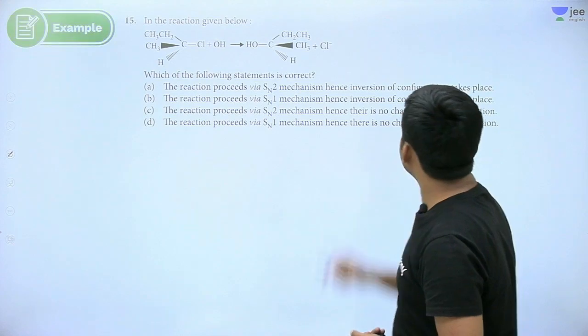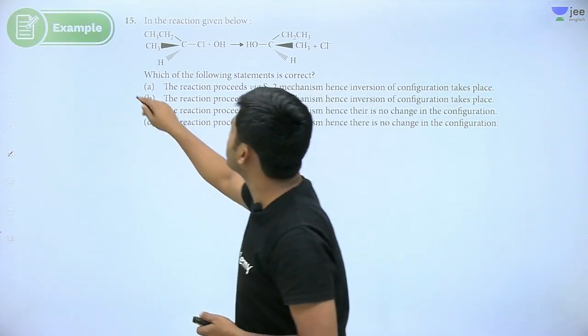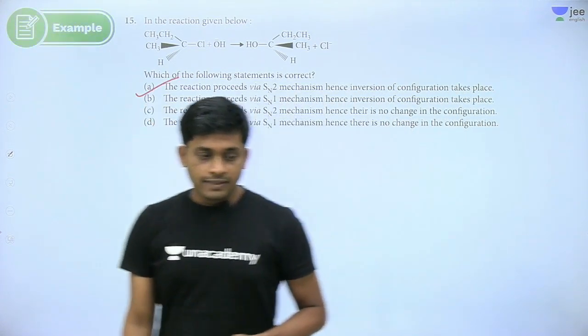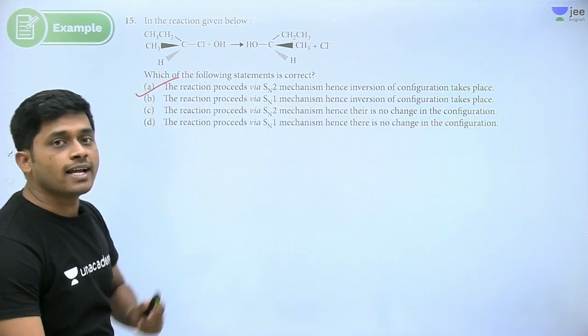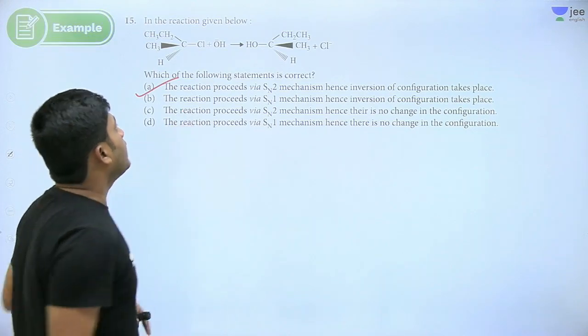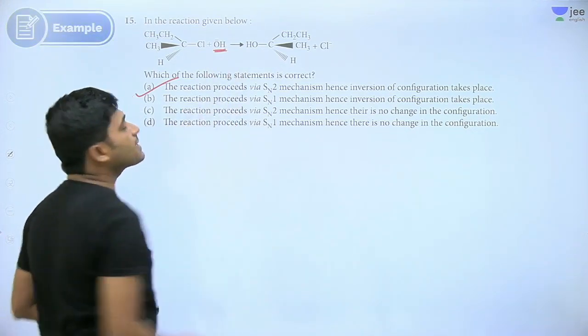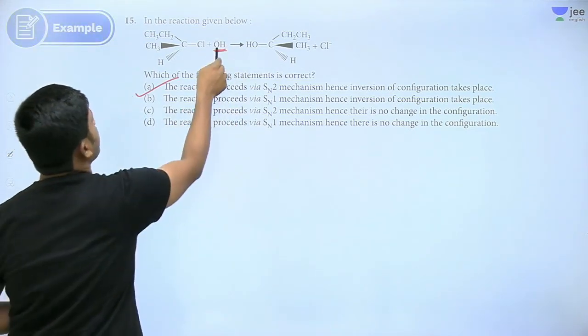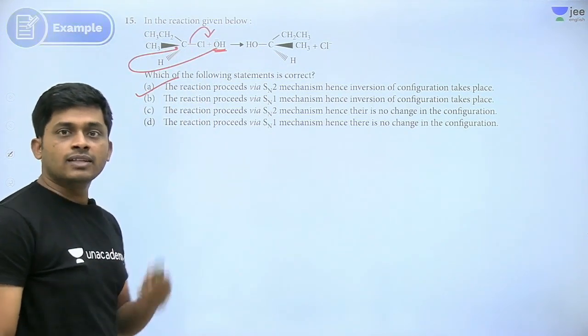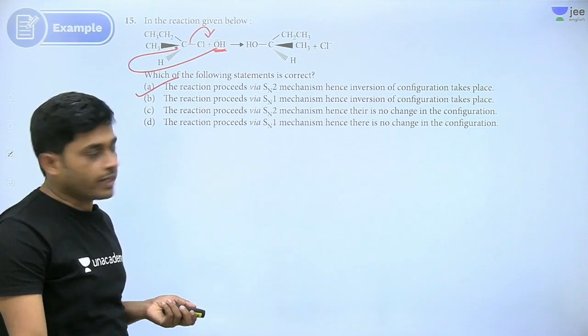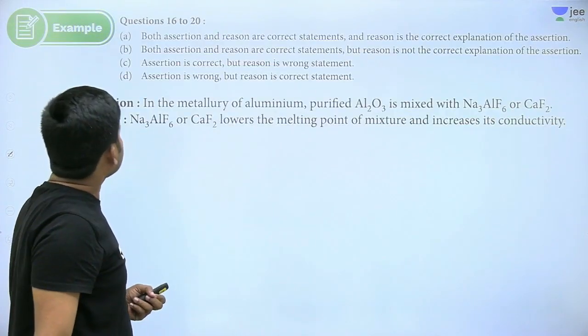Hence inversion of configuration takes place. Yes, inversion is taking place because it is an SN2 reaction. The nucleophile is attacking from the back side of the leaving group. It is attacking from here. Cl is leaving. So that is the SN2 mechanism. Okay, got it, right? Next question.